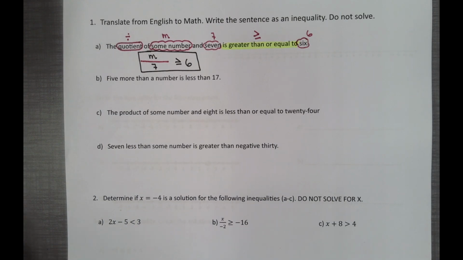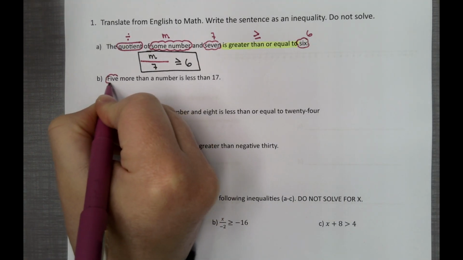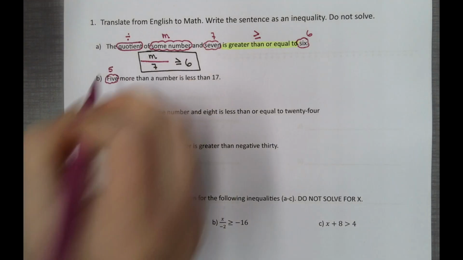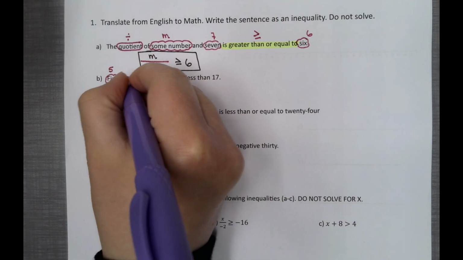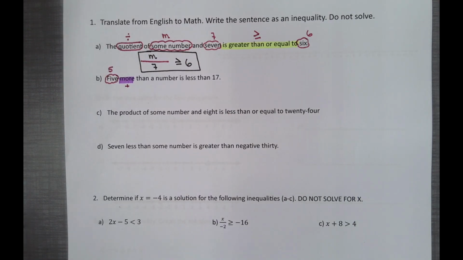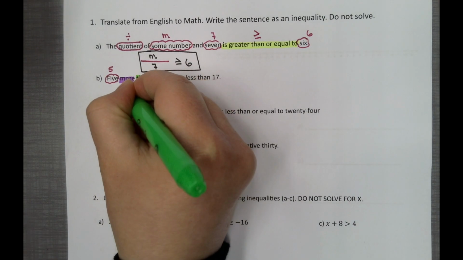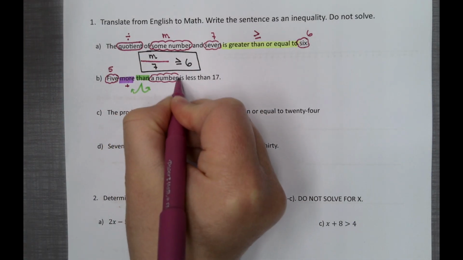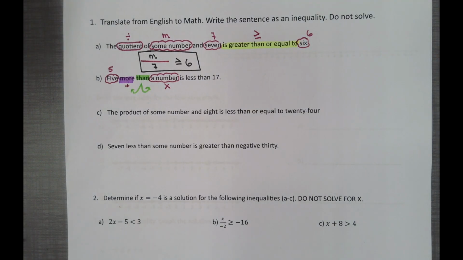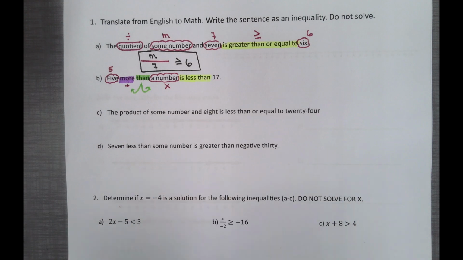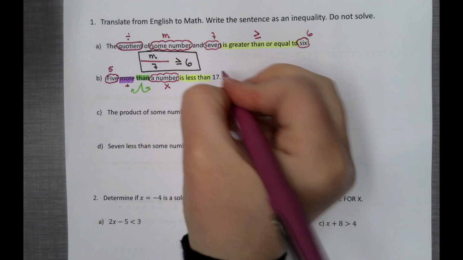Okay, moving on to the next one, 5. Now you have to be careful on this one. Notice there's no is. So let's first translate 5 more than. More is a translation. More is plus. Than is also a translation, which means we're going to flip. Some number or a number, let's use a different variable. I'm going to use X. And then our inequality is always going to start with the word is. So is less than. And then we have the number 17, which is already translated for us.